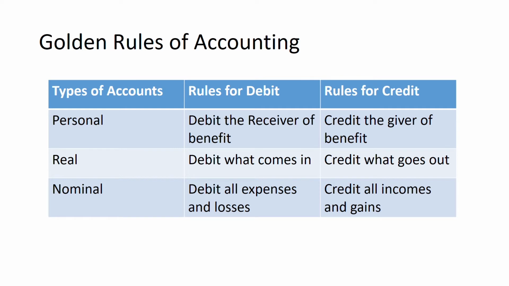In case of personal account, the person who receives the benefit from the concern should be debited. That is, when an individual's account should be debited: if he is receiving some benefit from the business concern. If the person is receiving the benefit from the business concern, his account shall be debited and the account of the person who is giving some benefit should be credited.